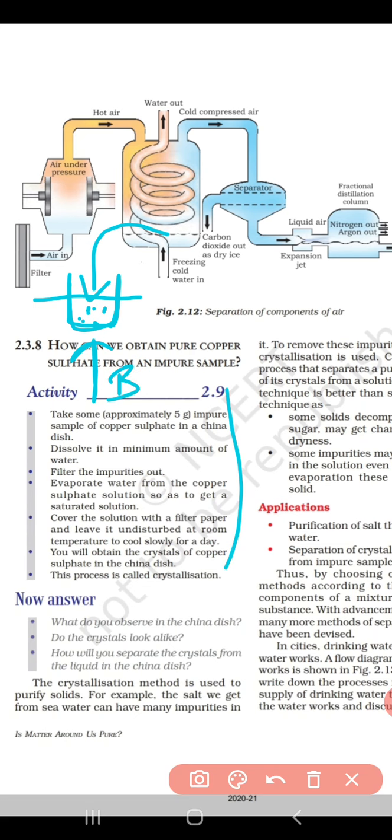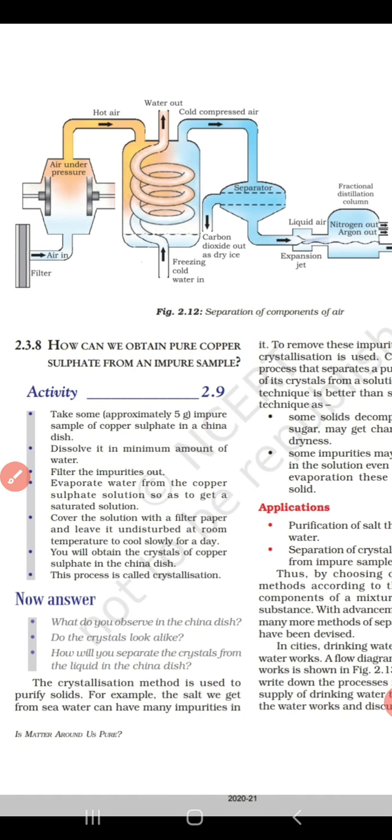After cooling this solution, we have to filter it with the help of filter paper. Now again we have to heat this solution, up to where?